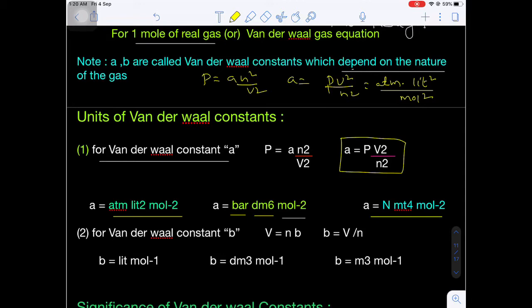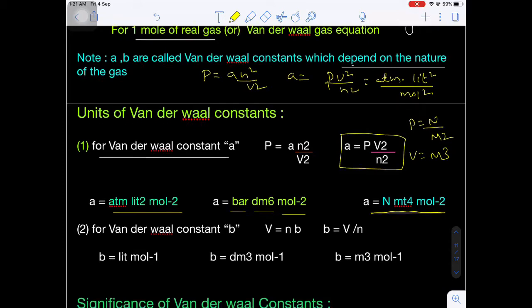Otherwise, if you want to take the pressure in Pascal, that means pressure will be in Newton per meter square. And what will be the volume here? Volume will be in meter cube. Then you will get Newton meter to the power 4 mole to the power minus 2.